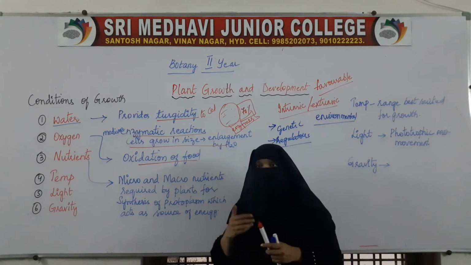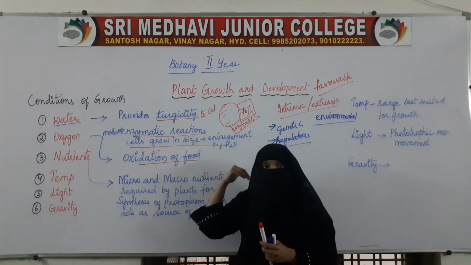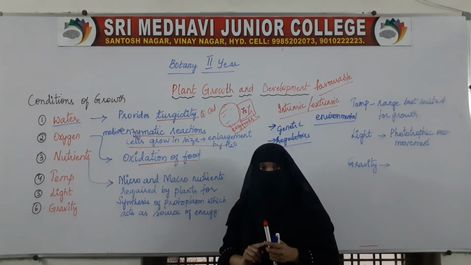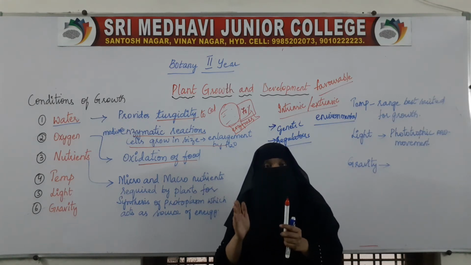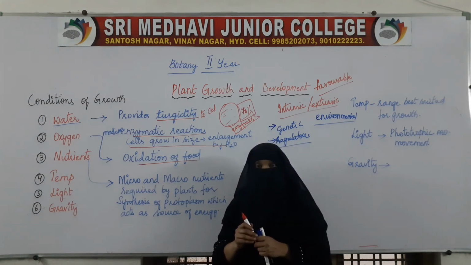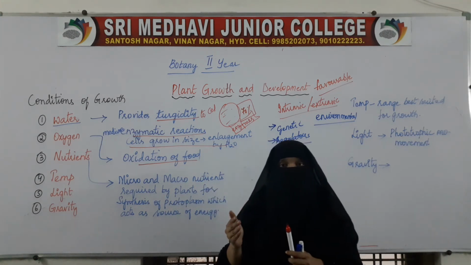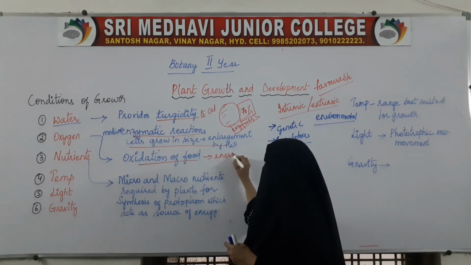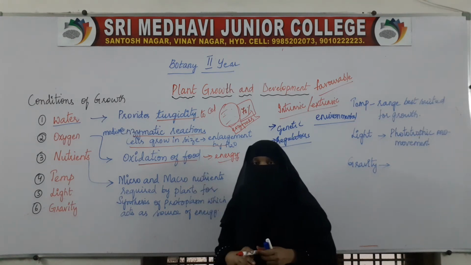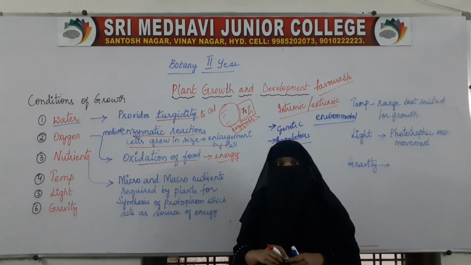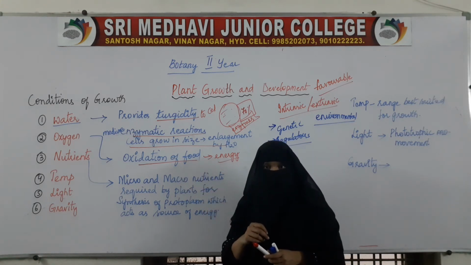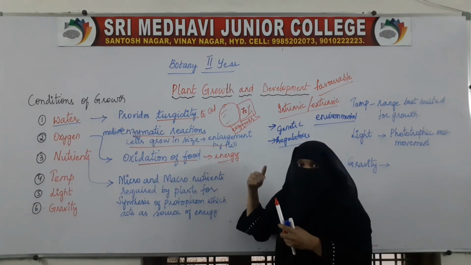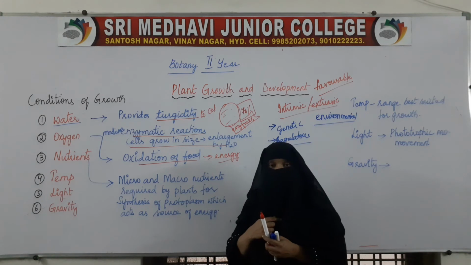Why will they be using the food? In order to get the energy to perform all the processes. To get the energy, the food needs to be oxidized. That oxidation of food will take place only when oxygen is available. If oxygen is available, it combines with the food and releases energy. But if proper oxygen is not present in the surroundings, then oxidation of food will be affected. When oxidation of food is affected, the production of energy will be affected. If energy is less, then plant growth will also be affected.